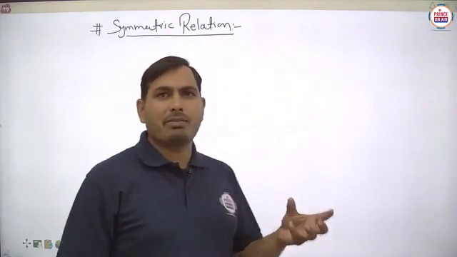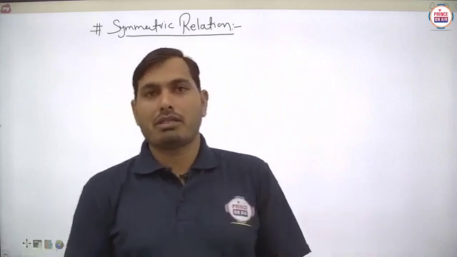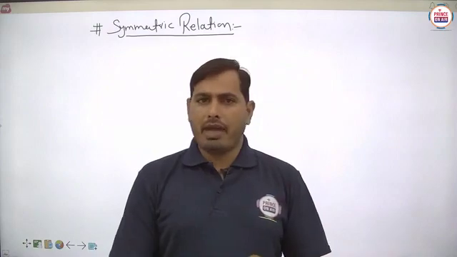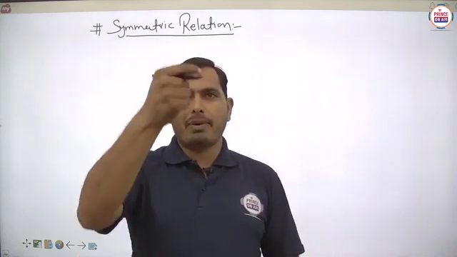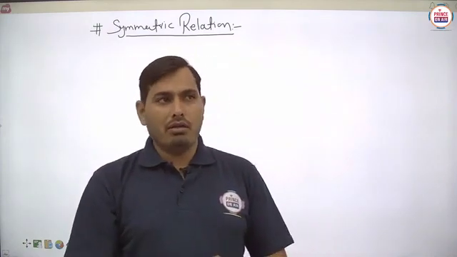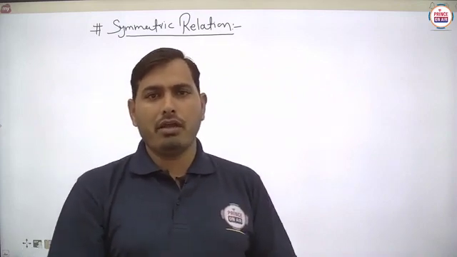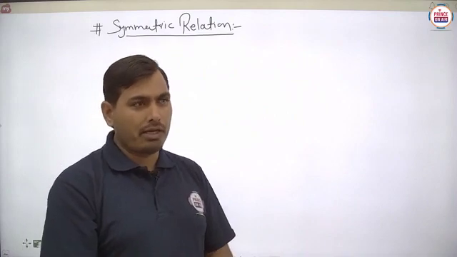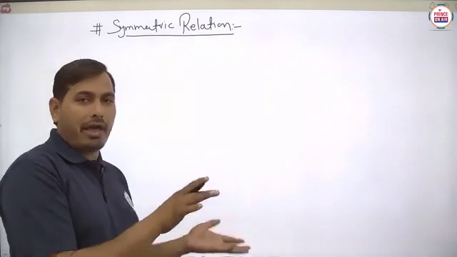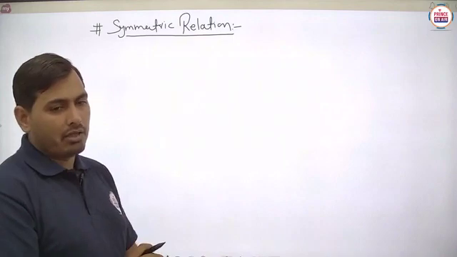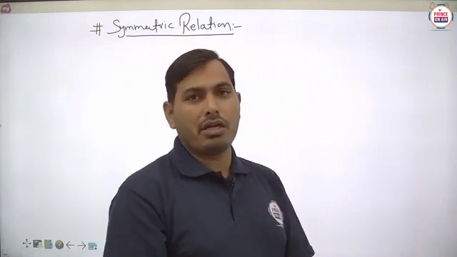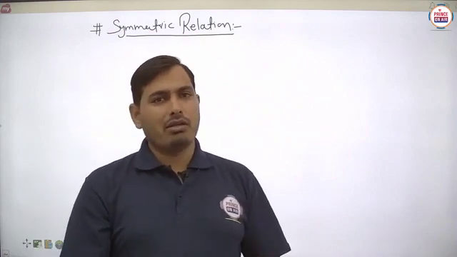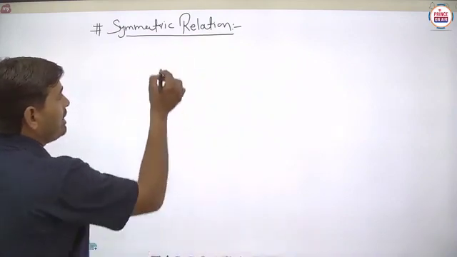As per the name, students, there should be some symmetry. It means if we write any relation and put a plane mirror in front of it, we check whether the image is obtained or not. Suppose a relation has its image in a plane mirror, then we can say that this is called symmetry.